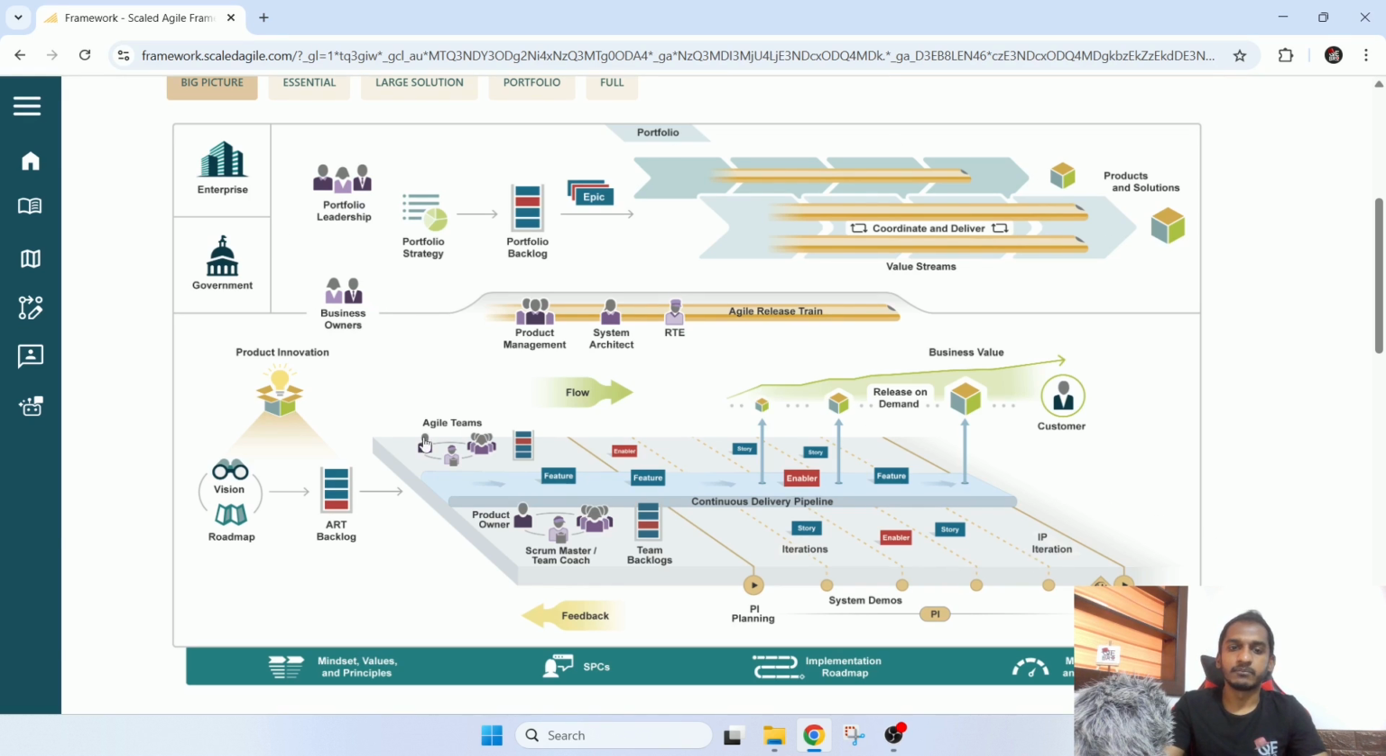And in this map also you can read all these things. Here also you can see PI planning. Here the system demos, iterations, the PI, inspect and adapt. Likewise, everything is there. Okay, I forgot to mention another one.